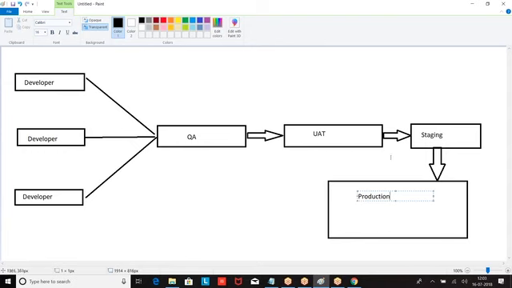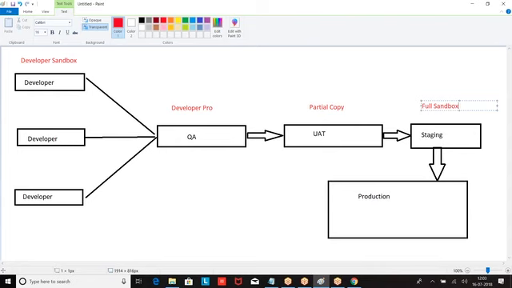In terms of Salesforce, what did we create for a developer? Developer and QA environment is developer. UAT is partial. Then it is full set. Irrespective of your technology, this is the general flow of your application.